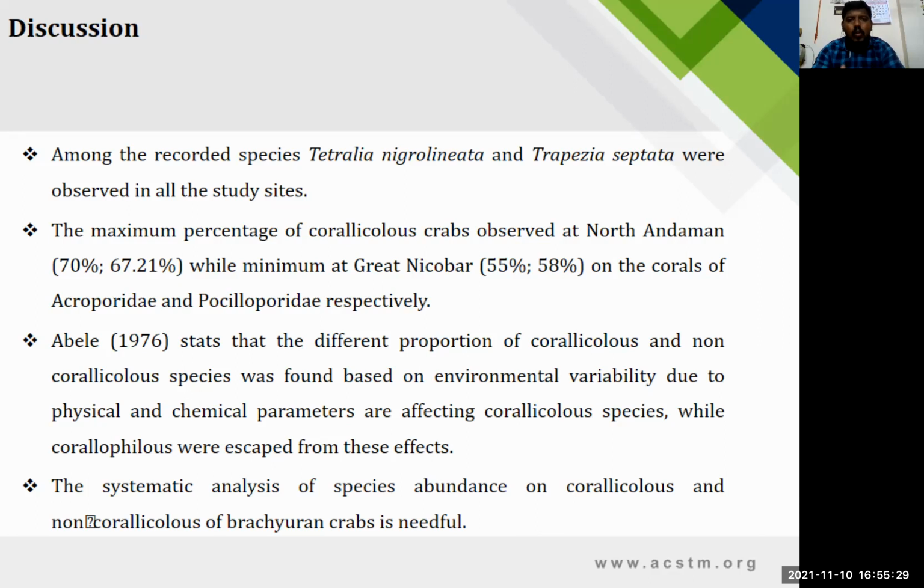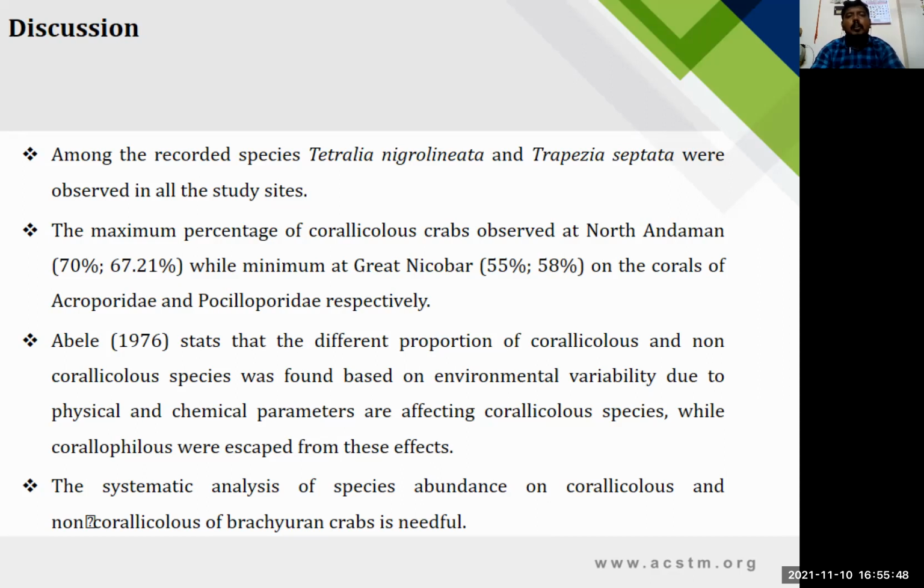Obligate coral dwellers depend only on the living coral organism, like Cryptochirus. Non-coralliphilous means animals beyond that, and coralliphilous means the large crabs like the Xanthidae crabs.